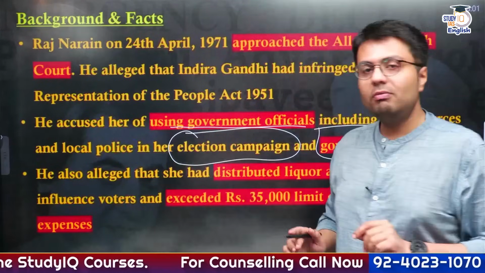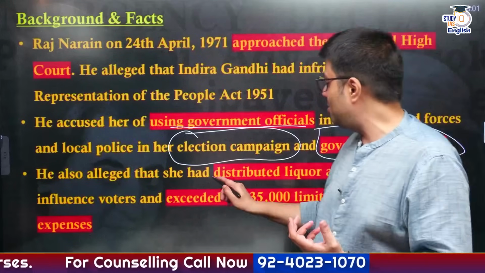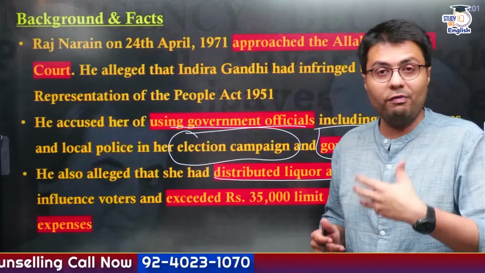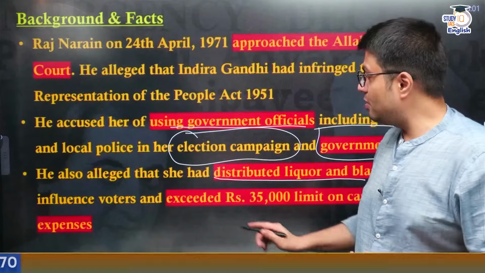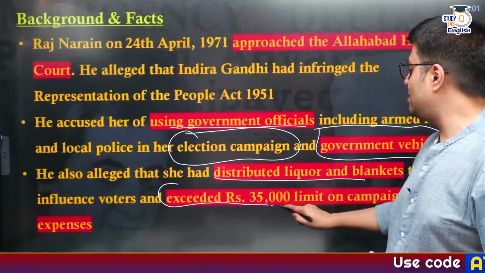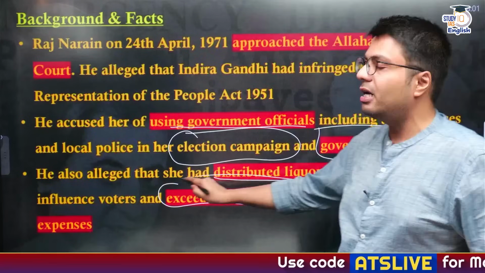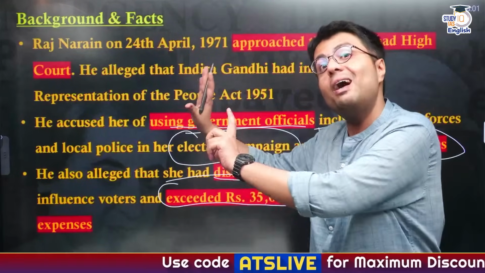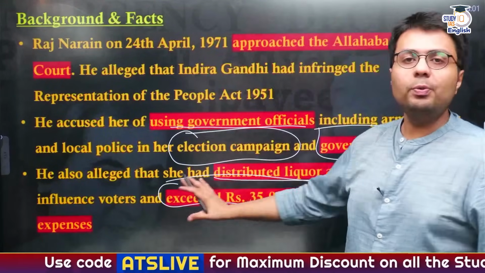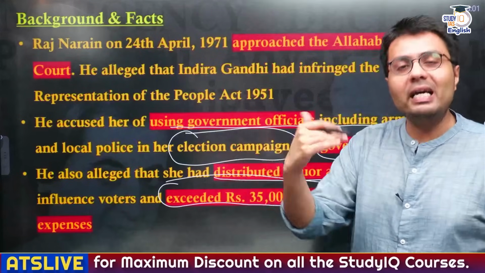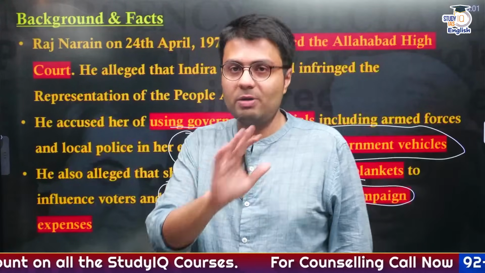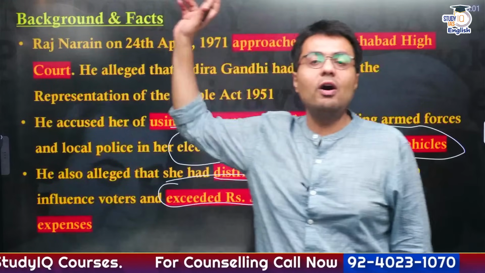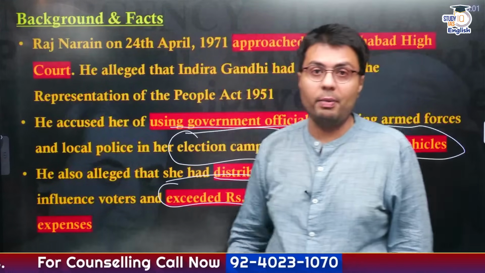And he also alleged that while doing so, Mrs. Gandhi distributed liquor and blankets to influence voters, also an unfair decision during the election process, and her expenses exceeded the 35,000 limit that was imposed by the Election Commission of India back then. So these were the allegations that were made against then Prime Minister Mrs. Indira Gandhi by her challenger Raj Narain, and this was in a petition that was filed with the Allahabad High Court, right?